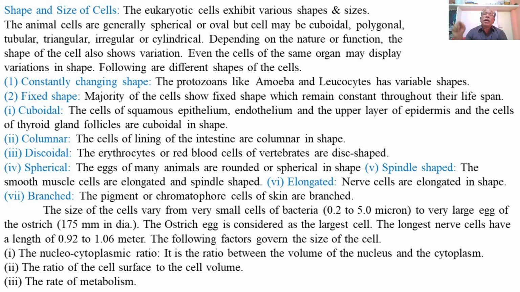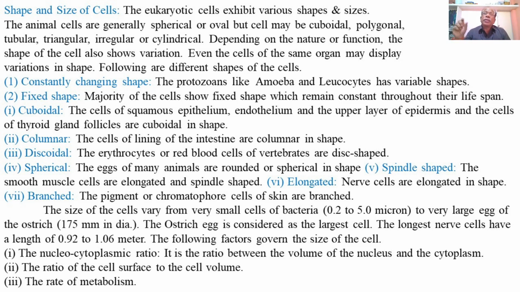So these cells have a constantly changing plasma membrane or covering, which will be changed at the time of phagocytic processes. Whenever they ingest certain solid substances, at that time the cell membrane gets changed due to the phagocytic actions of these cells like leukocytes or even amoeba, which is also feeding on food materials.